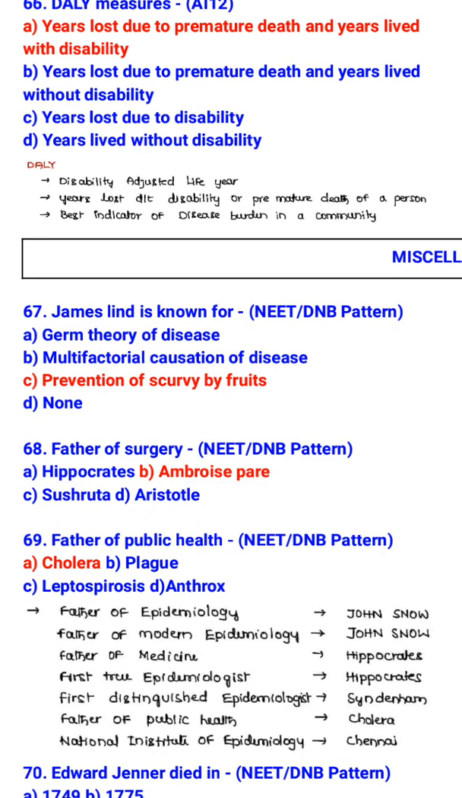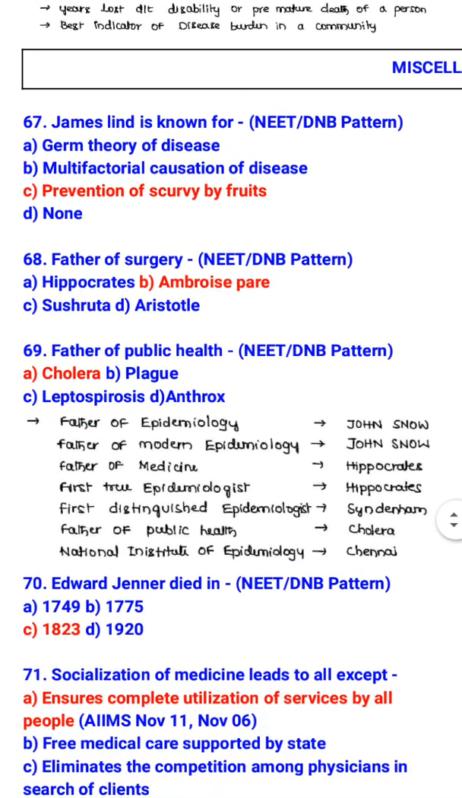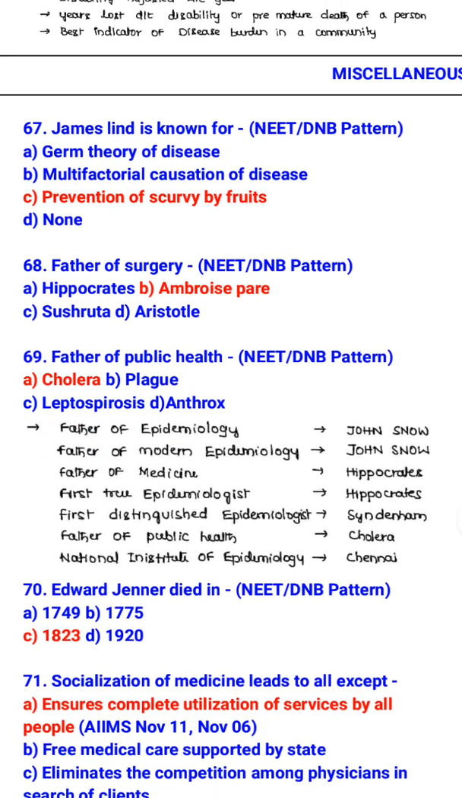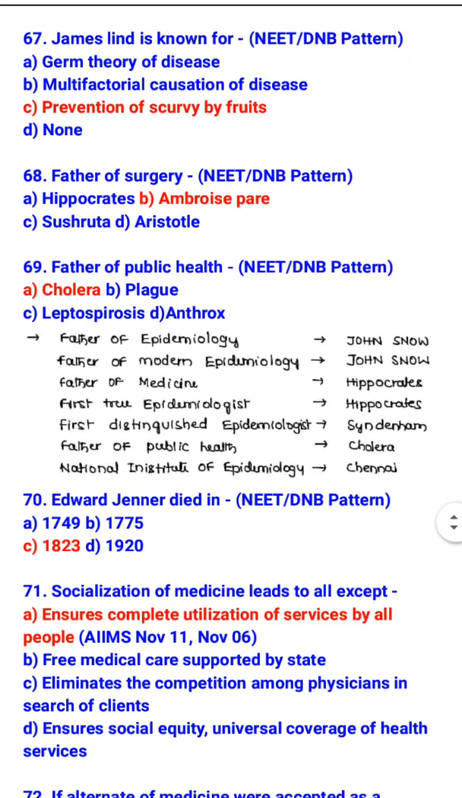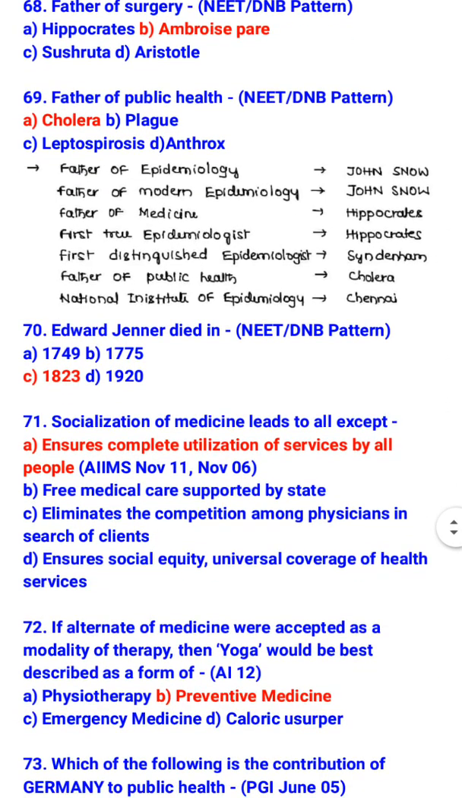James Lind is known for prevention of scurvy by fruits. Father of surgery is Ambroise Paré. Father of public health is cholera. Edward Jenner died in 1823.